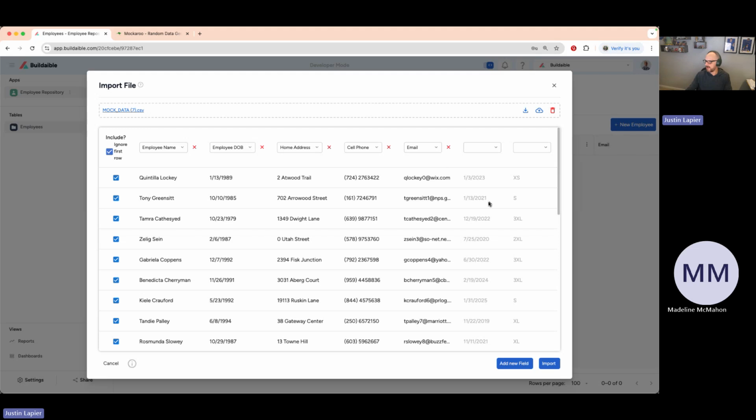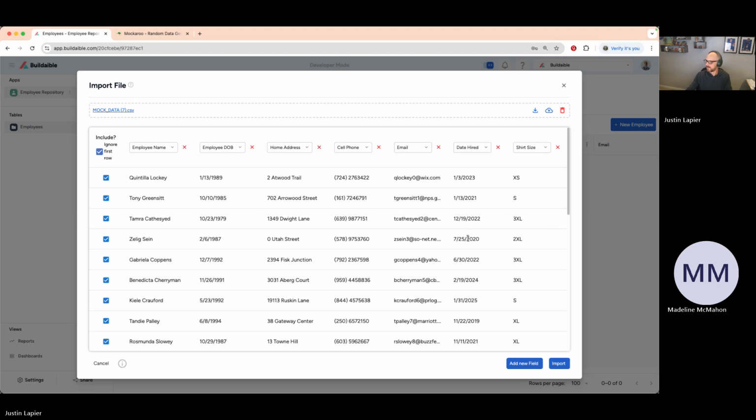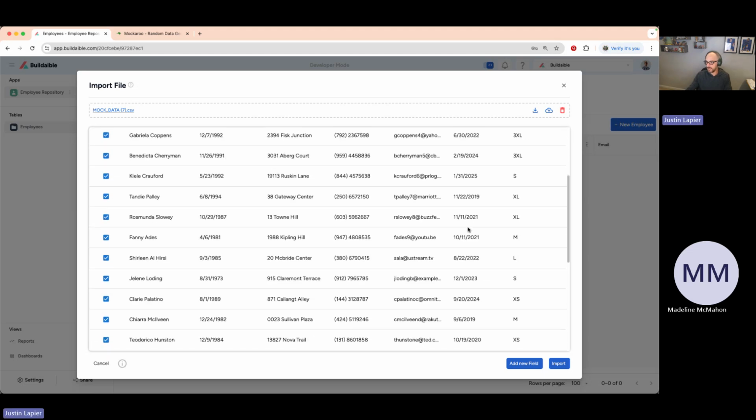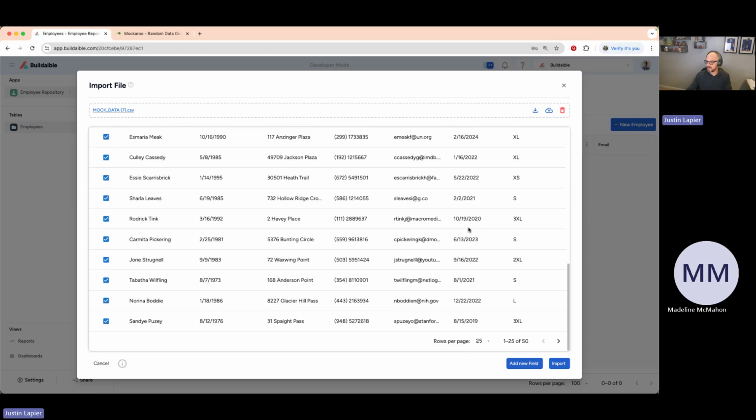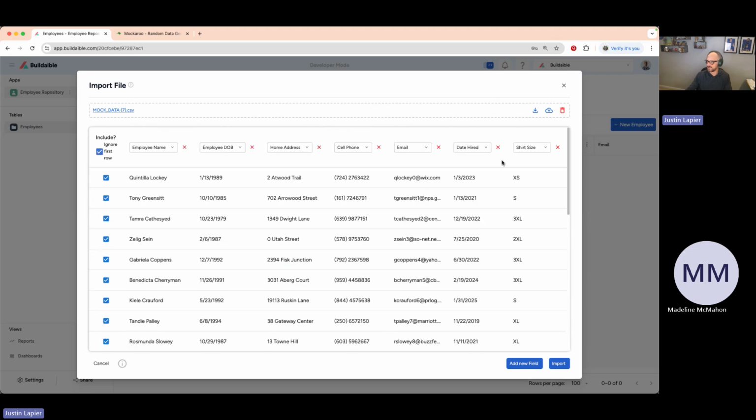And now that I've added those two fields, they should be in the dropdowns here for me to choose. So I can now choose date hired, and I can now choose the shirt size. Now, if I'd like to, I can obviously review this data. I can compare it to the spreadsheet that I have if I'd like, or I can go ahead and just hit import. So I'm going to do that now.